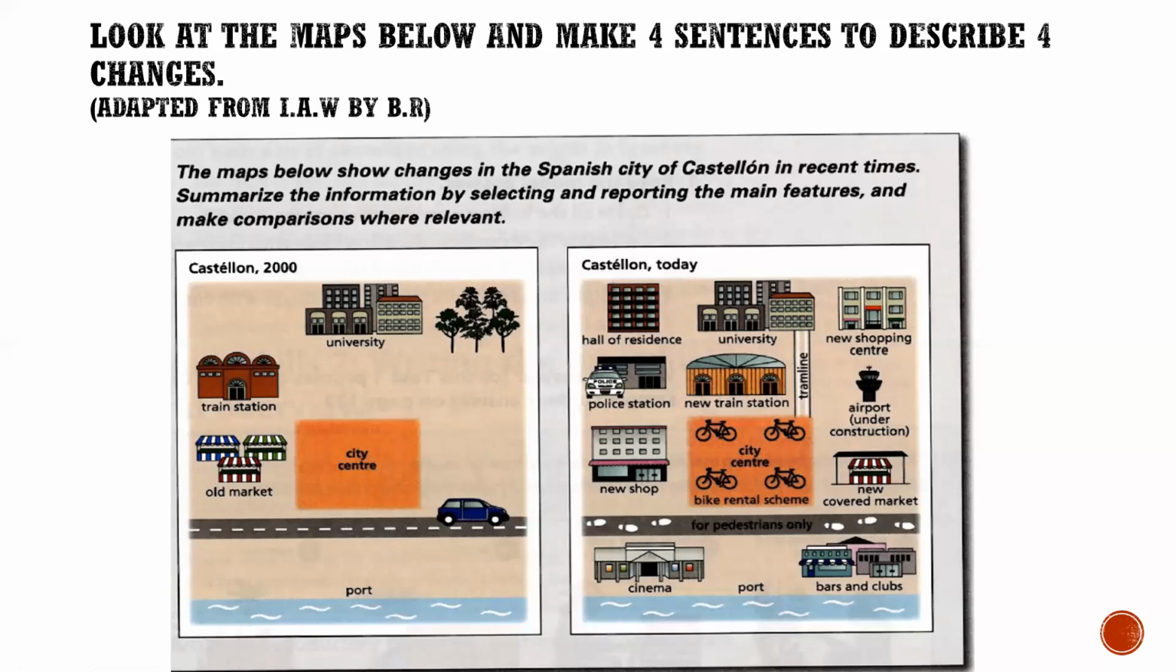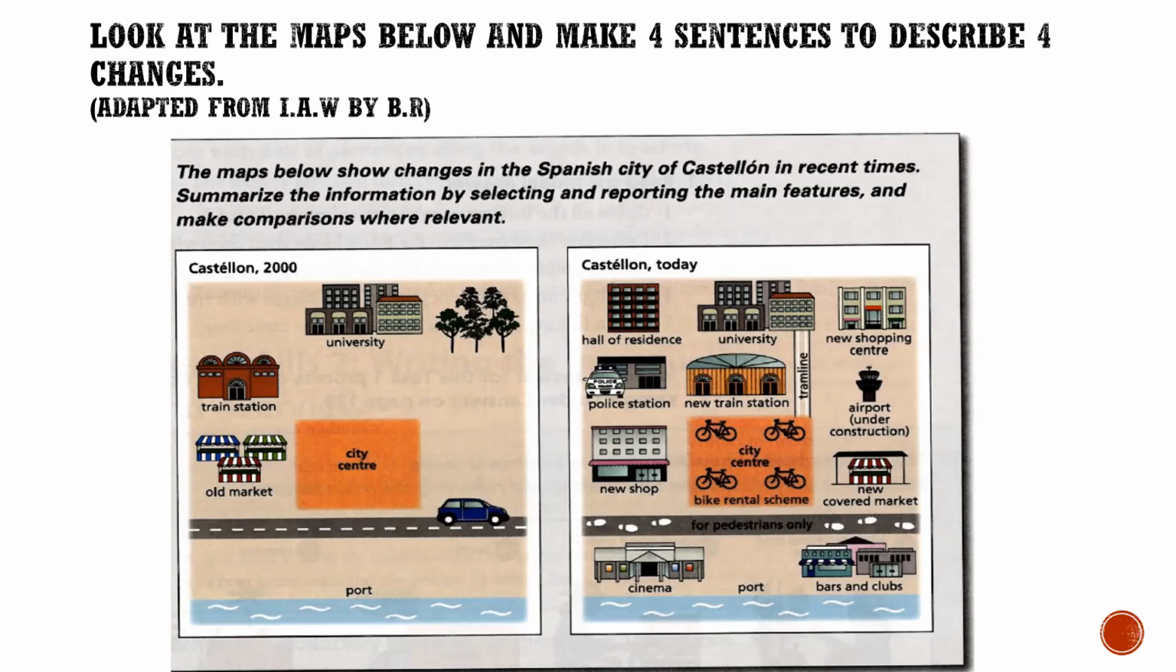So if I asked you to compare these two maps or these two places in 2000 and today, how would you group the information? What kind of method do you think would be effective to group the information here?